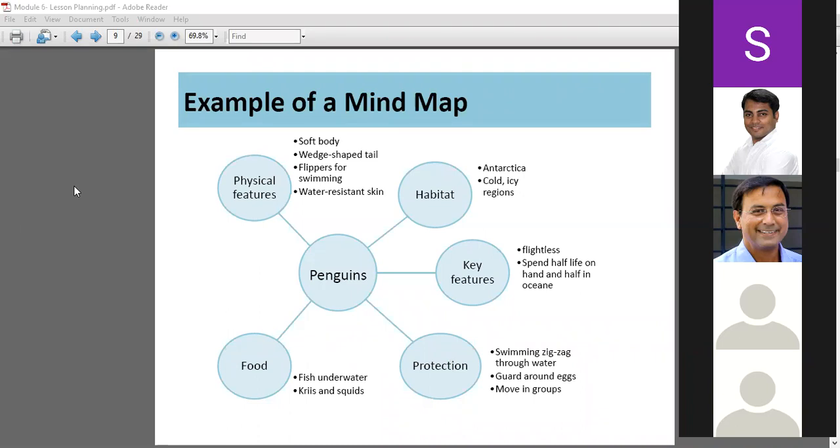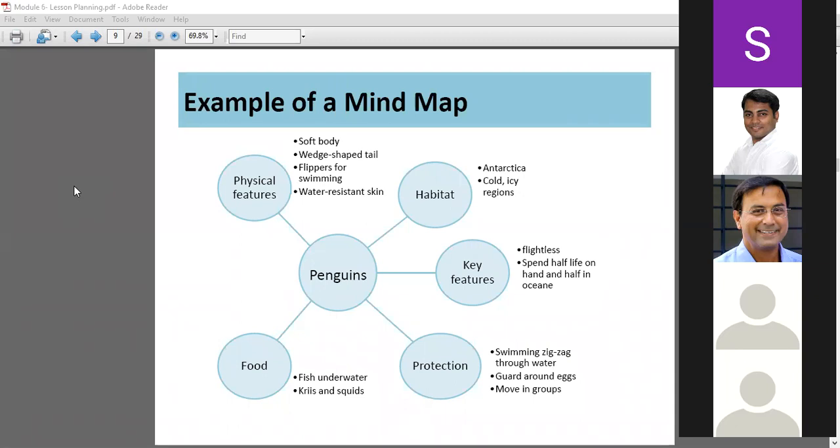आपको पूरा चैप्टर आपका पेंगुइन्स का याद नहीं रखना है. You just remember this slide, and whatever question comes up in the exam, the child, if he is remembering this slide, he will be able to articulate the rest of the words and answer the question. Has your screen view changed?